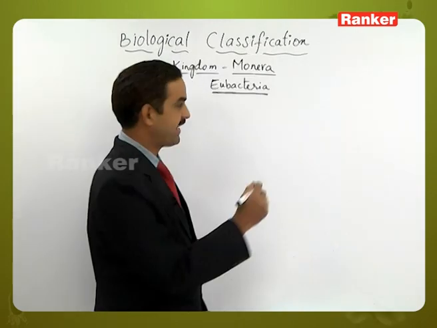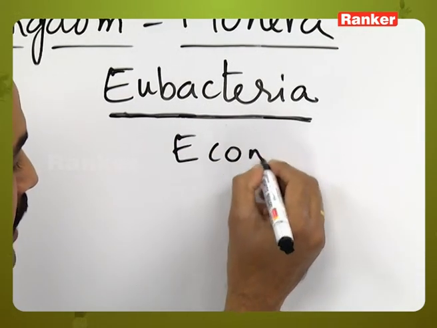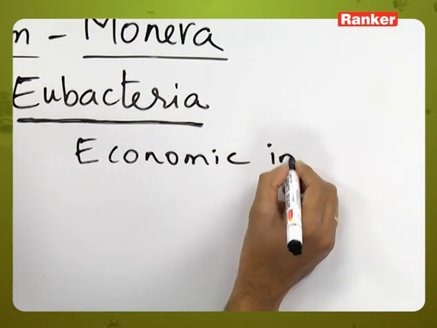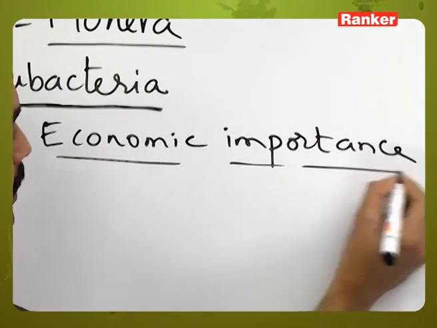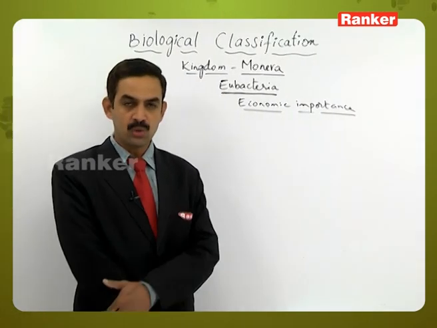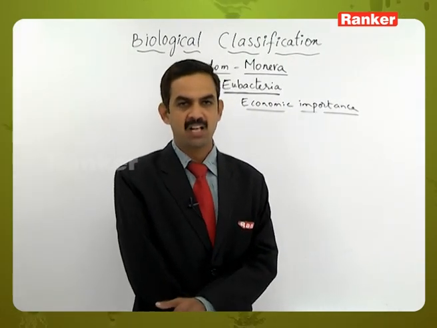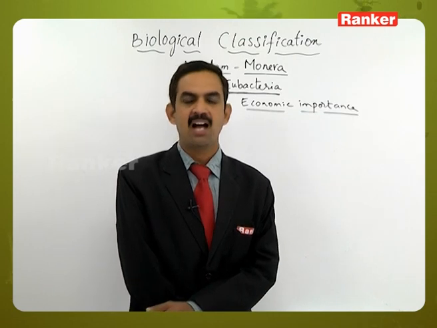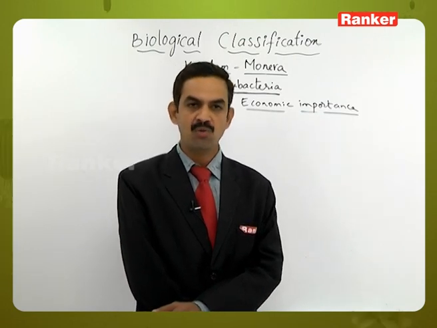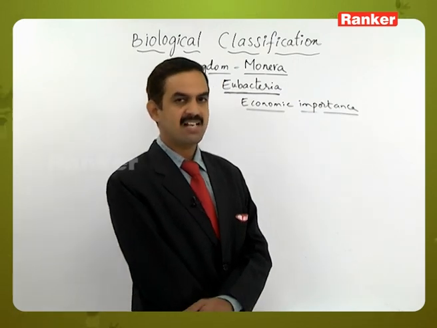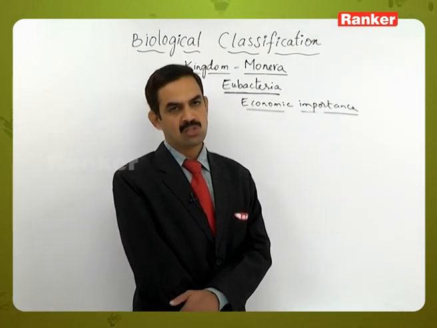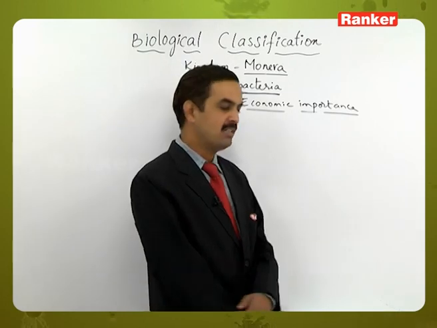After reproduction, the next one is the economic importance of bacteria. So bacteria have economic use. Some of the bacteria are useful to the humankind, and at the same time some bacteria are harmful to the humankind and to the other animals and plants also. So based on that, let us see the useful and also the harmful characteristic features related to the bacteria.